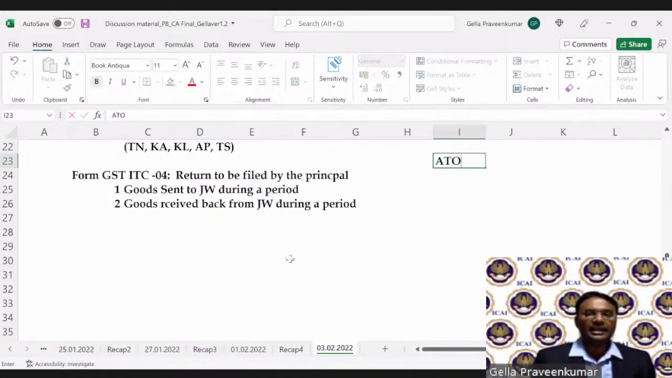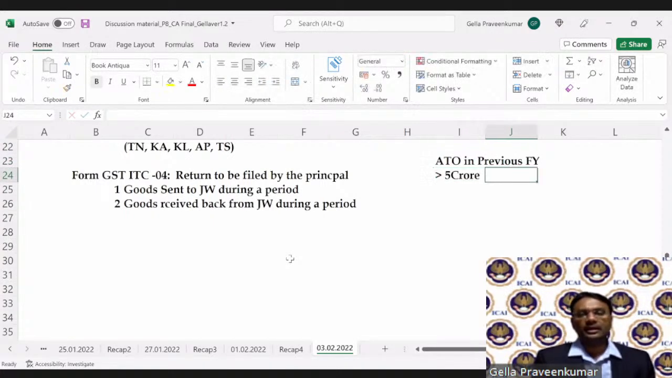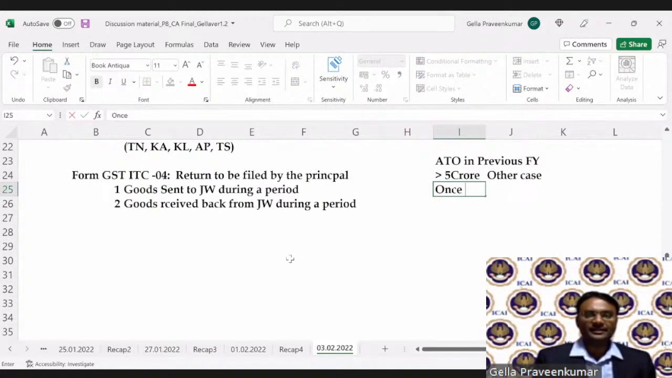An aggregate turnover in the preceding financial year greater than 5 crore, once in 6 months. Otherwise, other cases, once in a year.